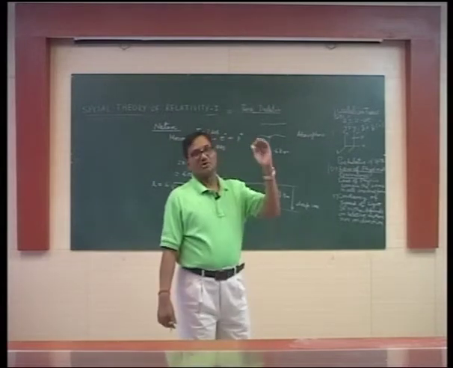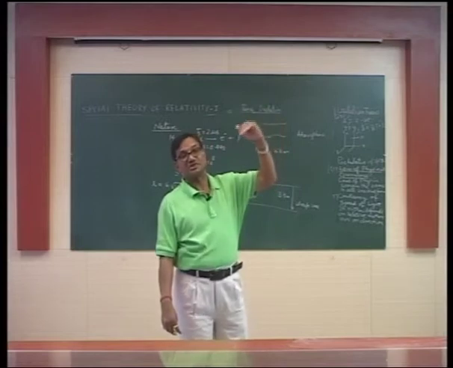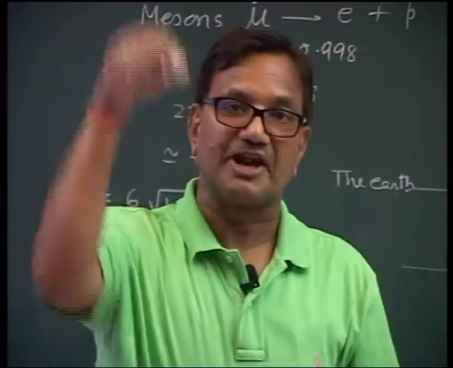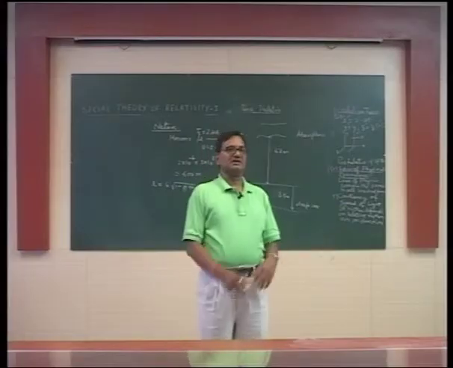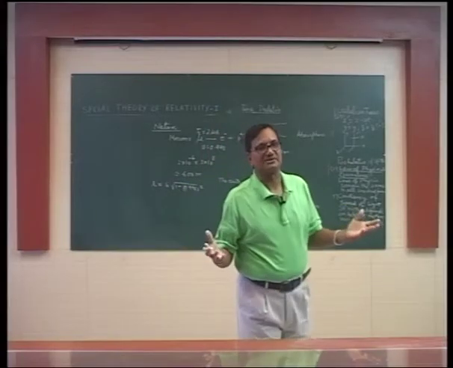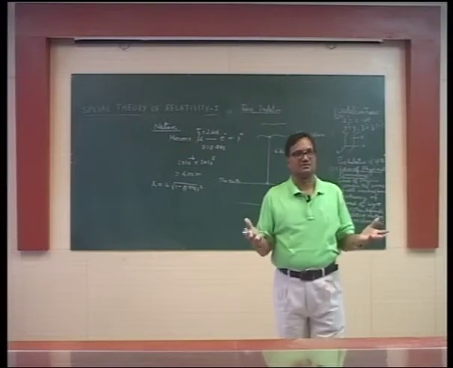Therefore, not only will the mesons reach the surface of the earth, they will penetrate deep into the sea before decaying. Thus, length contraction and time dilation are universal concepts of the theory of relativity.